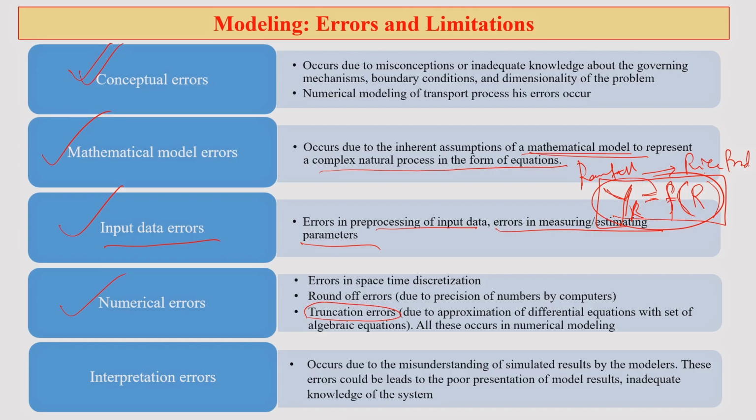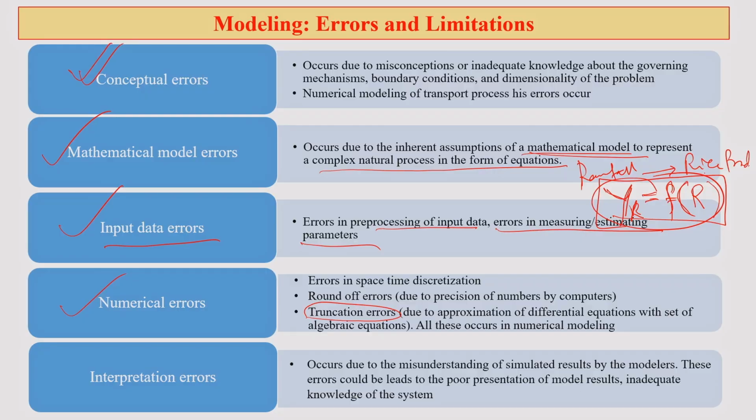It often happens due to the approximation of a differential equation with a set of algebraic equations. There will be some approximation which is automatically done by the system, and that could also insert some error into the model. All of this occurs largely during numerical modeling.